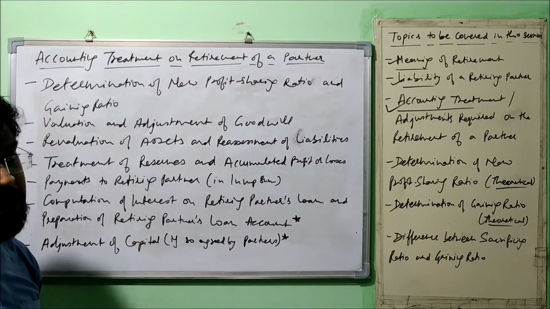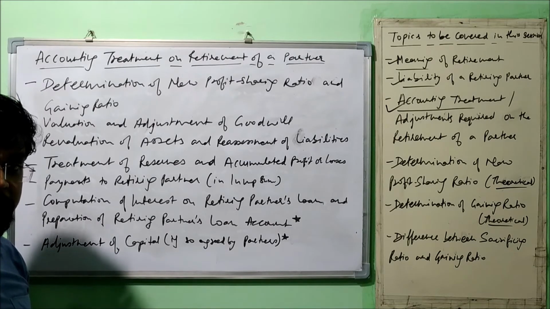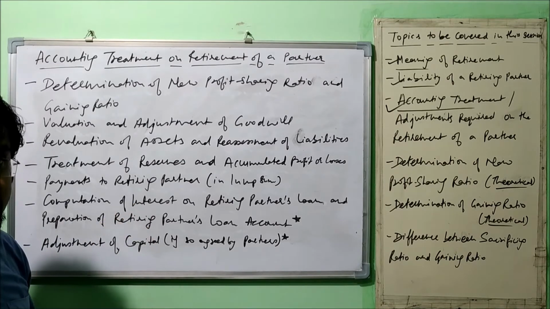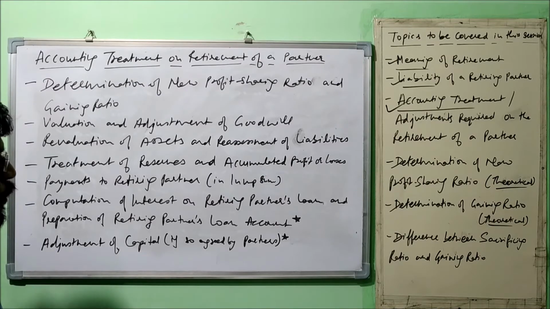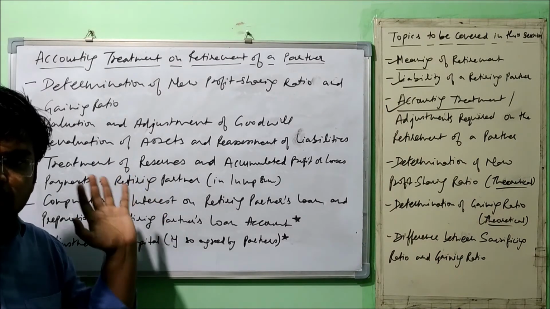He invested some money as his capital, and his capital account must be debited due to some losses, but must be credited as well due to some profit. So at the end we calculate how much amount needs to be paid to him, so that he can happily go to his home.